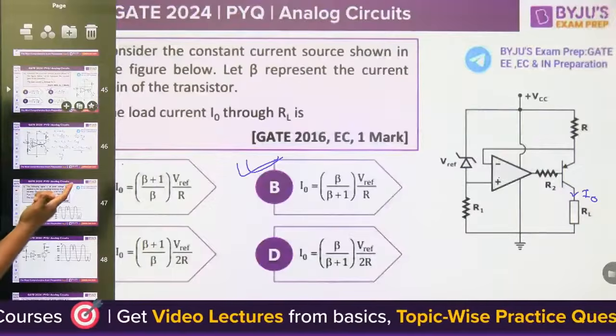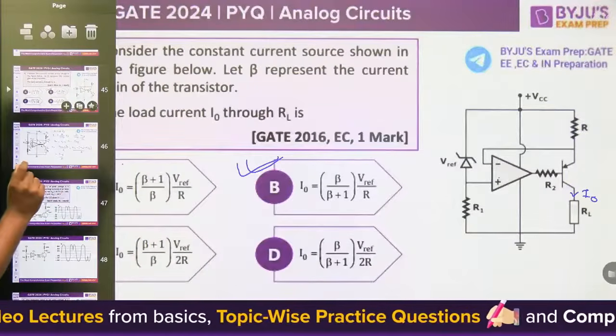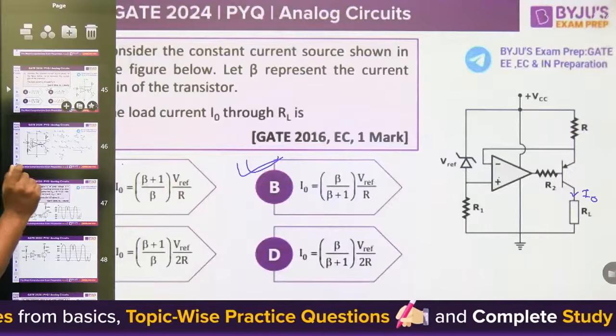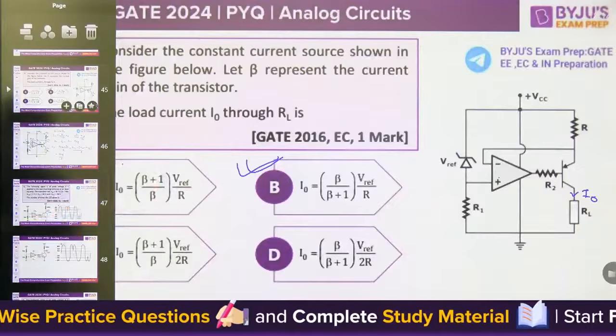Sorry, voltage depends upon the RL because it is I naught into RL. Current through the RL is independent of RL. That is the concept of this circuit. Next one.